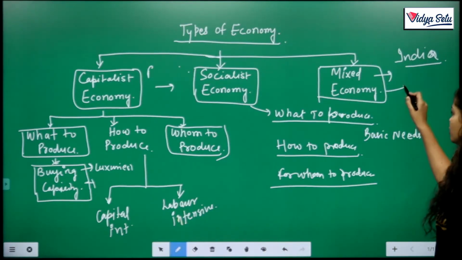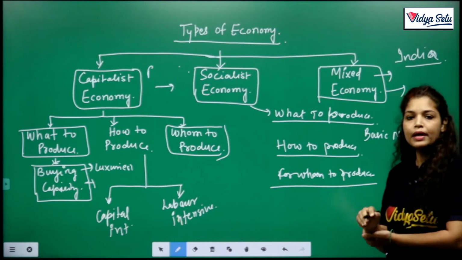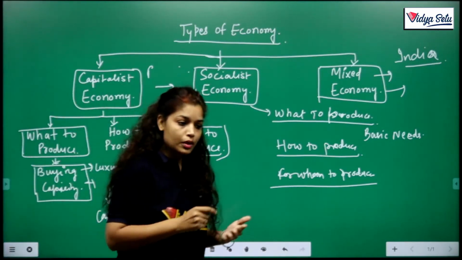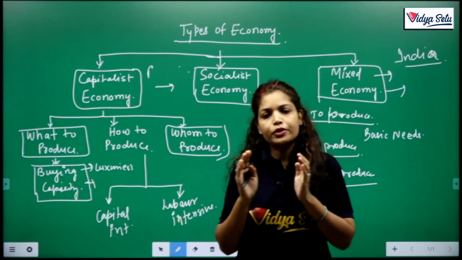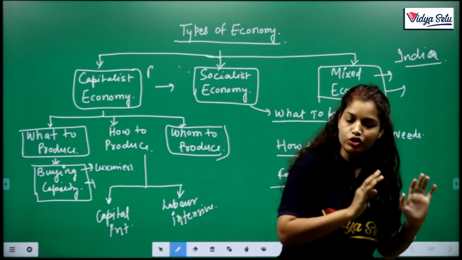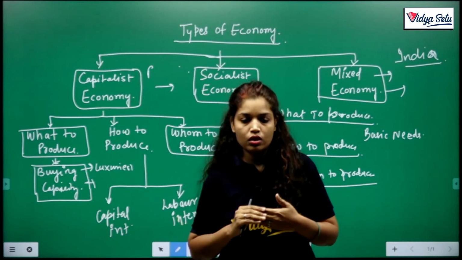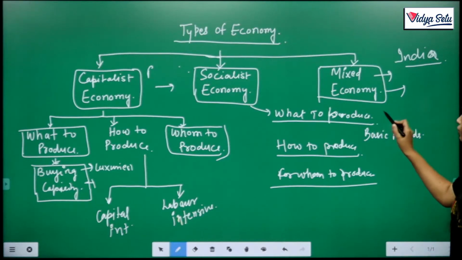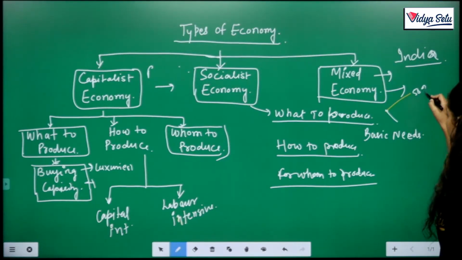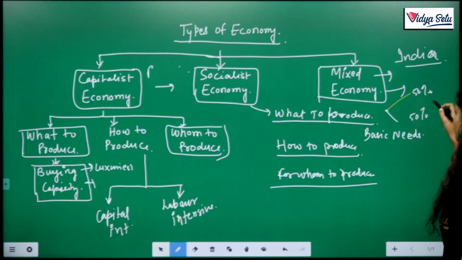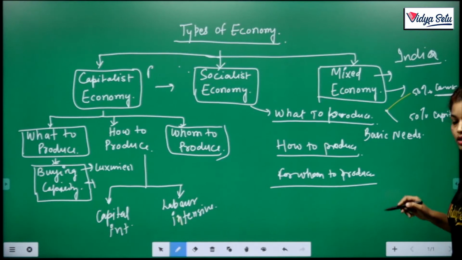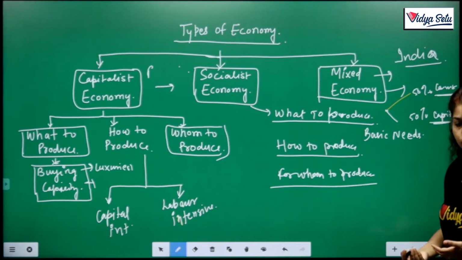Next is mixed economy. Here all the decisions are taken partly. For what to produce, partially we produce for consumers, partly we produce for the richer section, partly we produce for capital goods. So these are the basics of mixed economy. First decision, what to produce: maybe 50% each, or maybe there is a different ratio. So maybe we produce consumer goods so that normal goods are available to consumers, and we produce capital goods also for the purpose of growth.